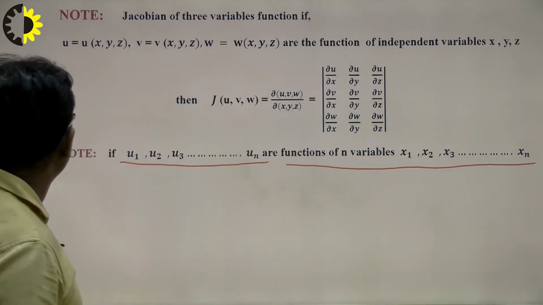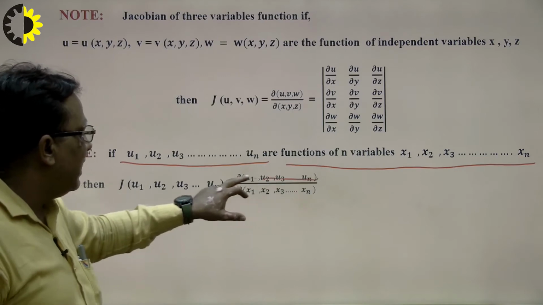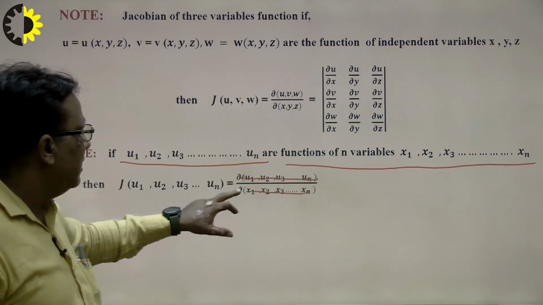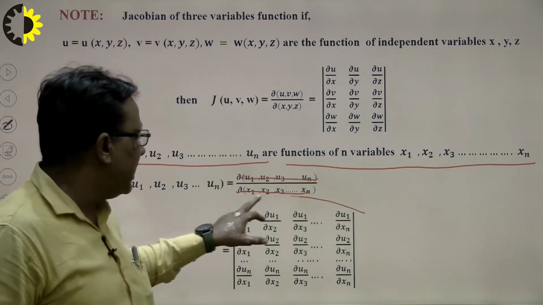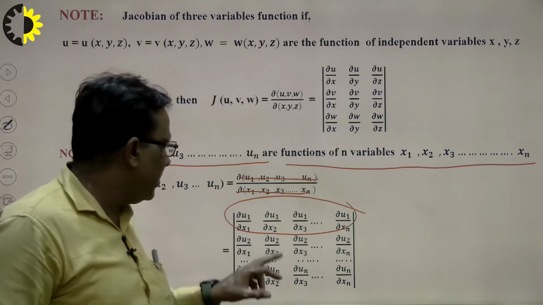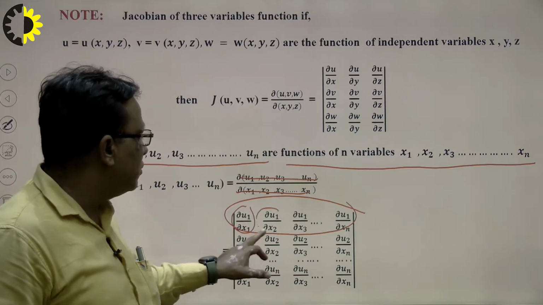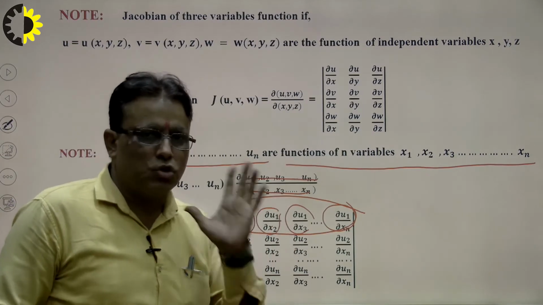How do we see here, right. So this will be the formula, right, where the numerator is a function and the denominator is a variable. So what will be the result here? The first row represents the first function, I write here, right. u1 differentiated with respect to x1, I write here, with respect to x2 and with respect to x3 and so on, up to with respect to xn. That is the first row.